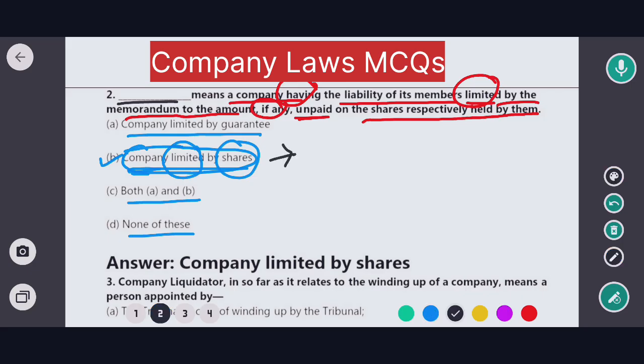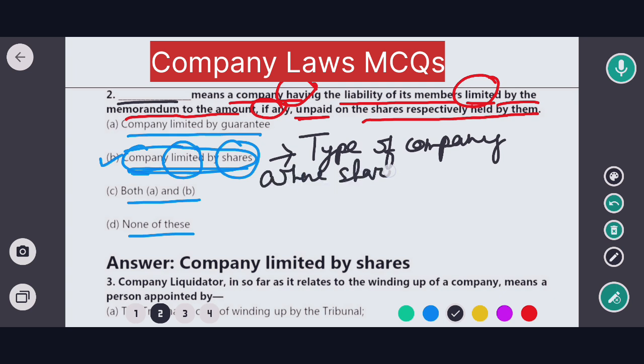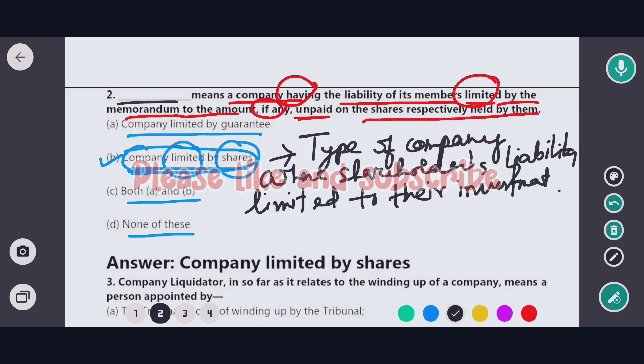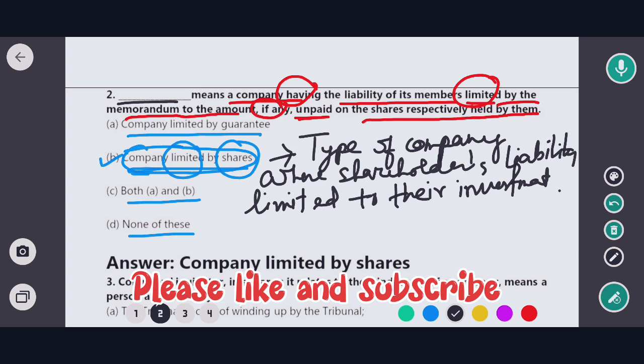That means it is a type of company where shareholders' liability is limited to their investment, and they cannot be held personally responsible for any debts or liabilities beyond the amount they have invested.